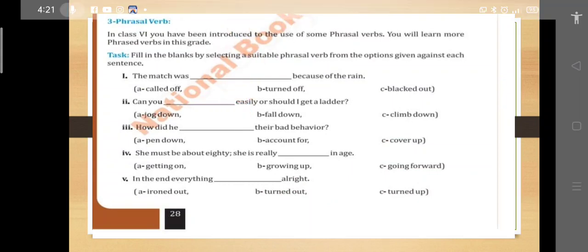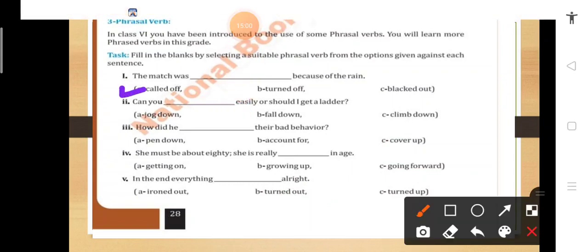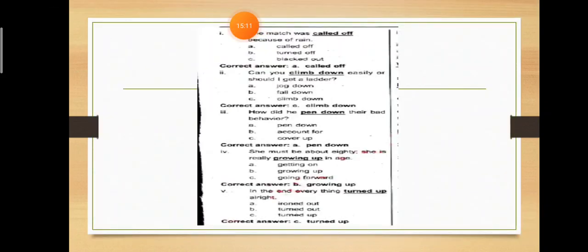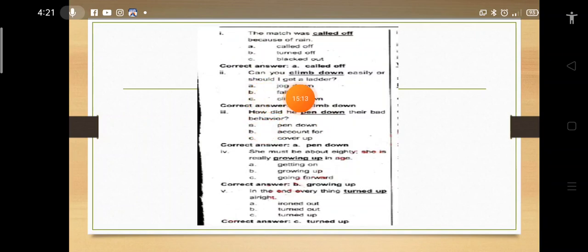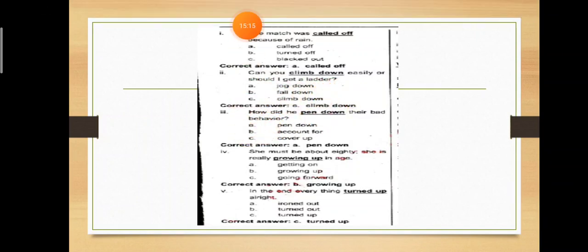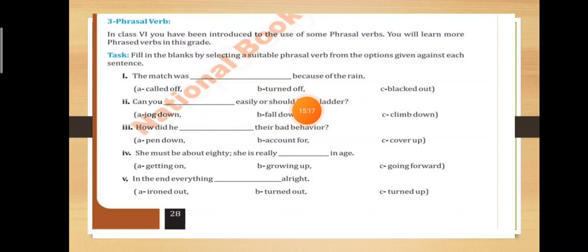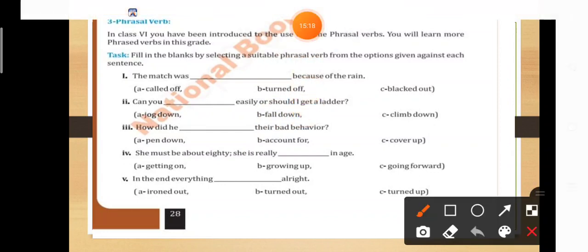Here I will use the brush. The next option is, can you dash easily or should I get a ladder? क्या तुम नीचे आ सकते हो? इसके लिए हम क्या यूज़ करेंगे? Can you climb down easily? Can you climb down easily or I should get a ladder?